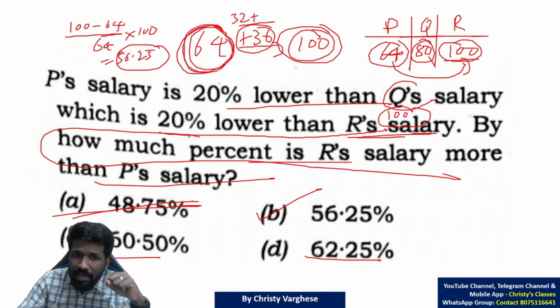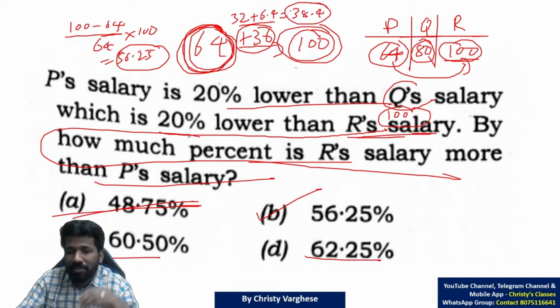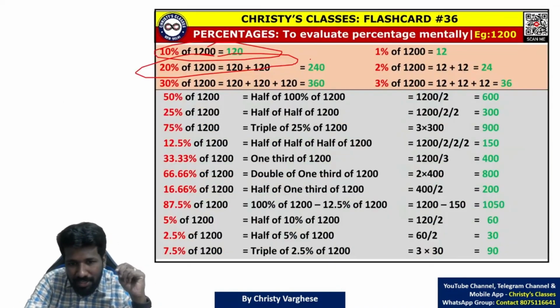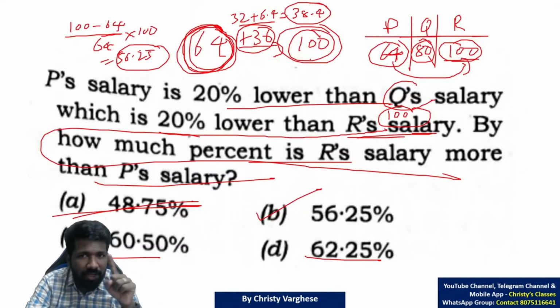And 10% of 64 is 6.4. 10% is 6.4, added. If it was a 38.4 increase, that is 60% exactly. Again, for this idea you can check out my percentage class. There you will learn this in detail.